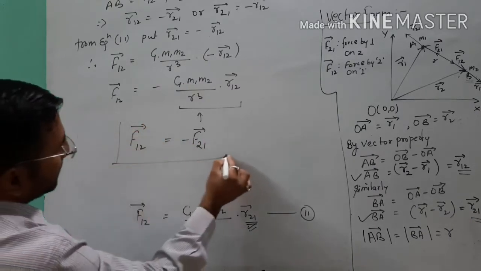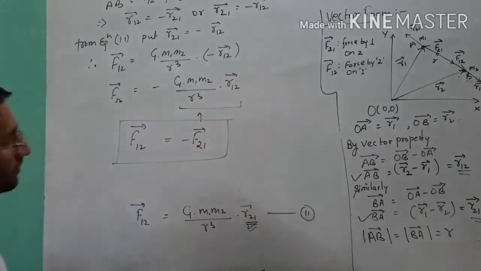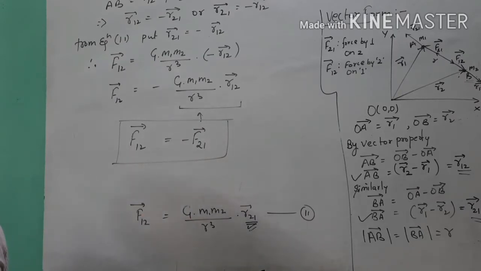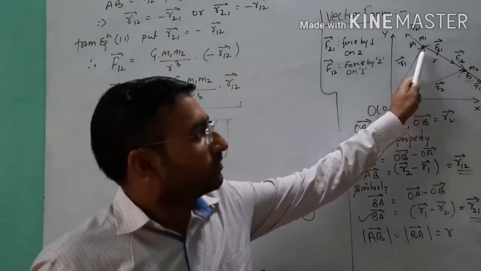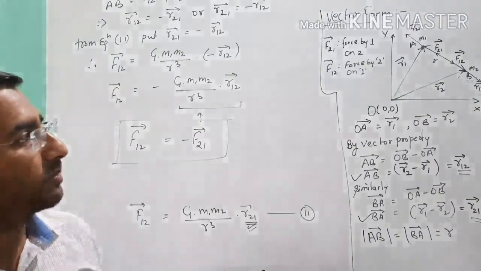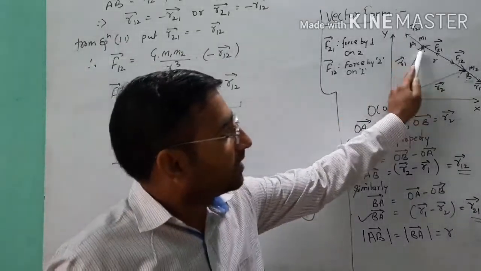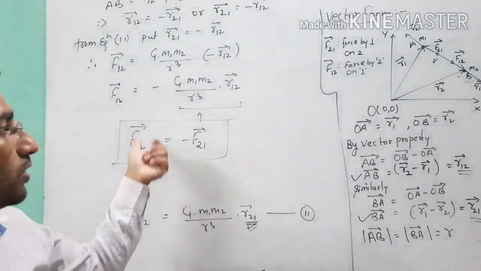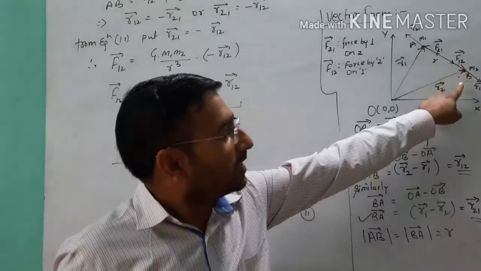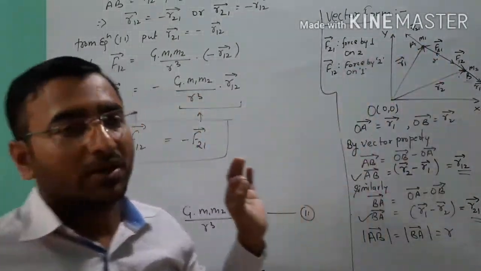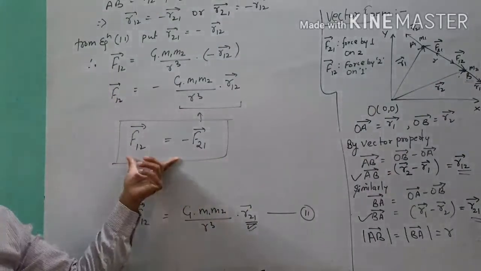Point clear? So by this relation we will finally observe Newton's third law, action and reaction. It means that in the universe, when we place two objects of different masses, one bigger and the other smaller, no matter, when they are attracted to each other by the gravitational force, the first object will apply on the second and the second will apply on the first the same gravitational force of attraction.